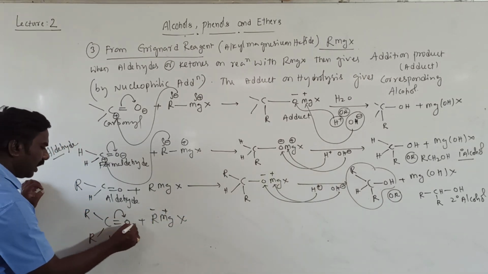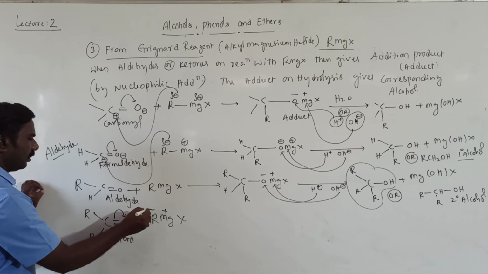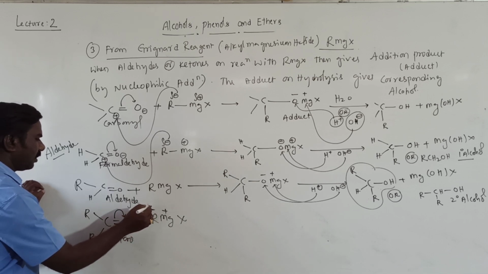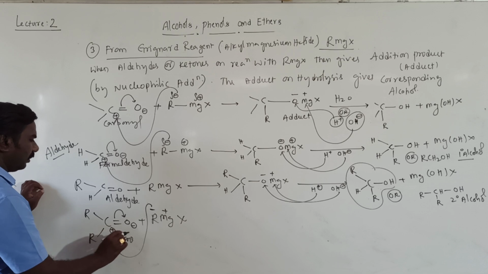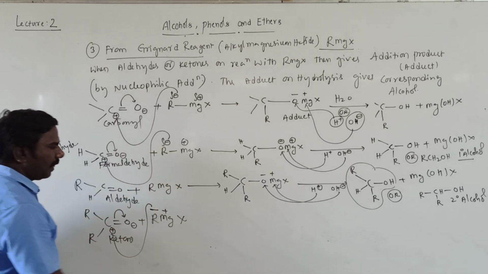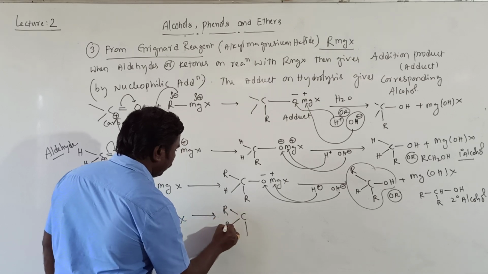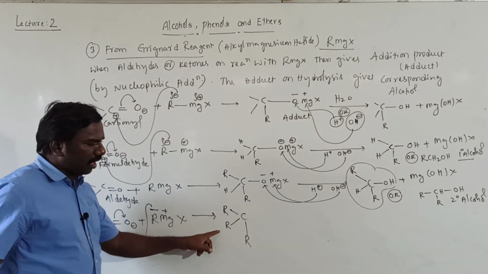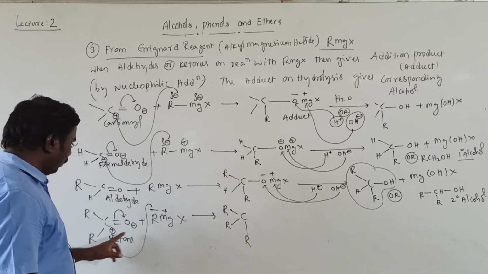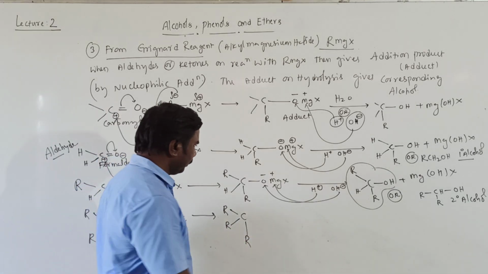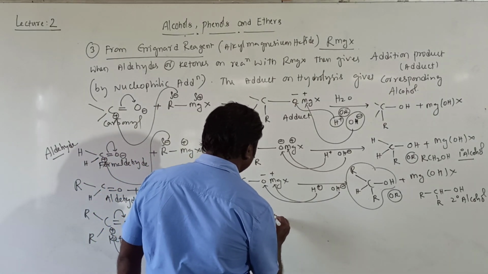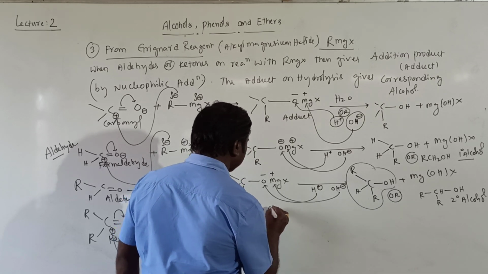R becomes minus, Mg becomes plus. Minus and plus will be attracted. Getting students? Then we will get, instead of two hydrogens, two alkyl groups, already one alkyl group is there, and this is the third alkyl group, OMgX. Minus and plus.